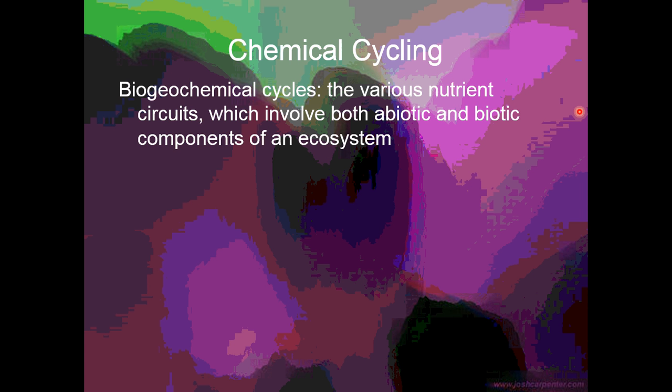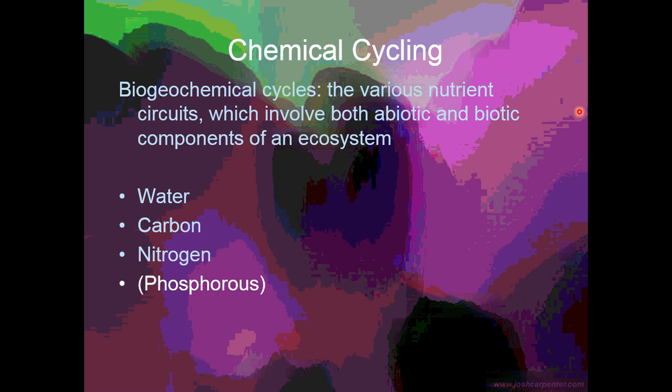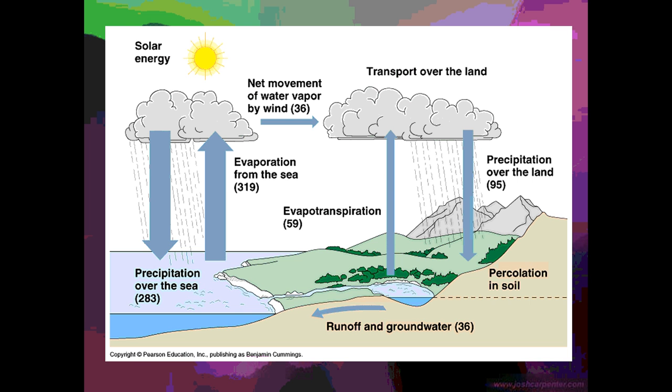All right, we're also going to do some chemical cycling, and chemical cycles, we're going to do 3 different ones. Biochemical cycles are how various nutrients go through both abiotic and biotic components of the ecosystem. We're going to do water, carbon, nitrogen, and phosphorus is in parentheses because we're not going to focus on that, but you might see it arise somewhere else, and so know that that's also a chemical cycle involved in biology. Hopefully you've already seen the water cycle previously.